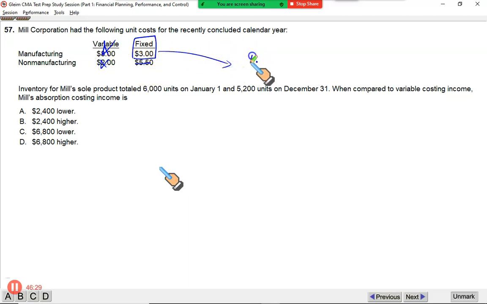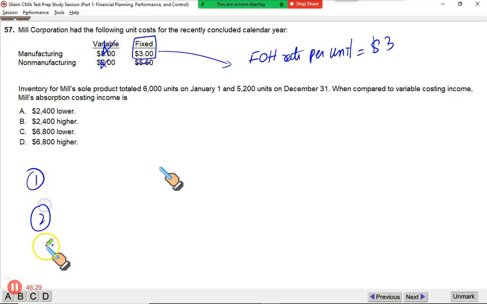This is the FOH rate which we are supposed to find out. FOH rate per unit is $3 per unit. We need the fixed manufacturing cost per unit, that is $3. Remember there are 3 steps. In the first step, you need to find the difference between production and sales, or opening stock and closing stock. It says inventory for Mill's product totaled 6,000 units in January and 5,200 units in December. So the difference between closing and opening stock is 800.